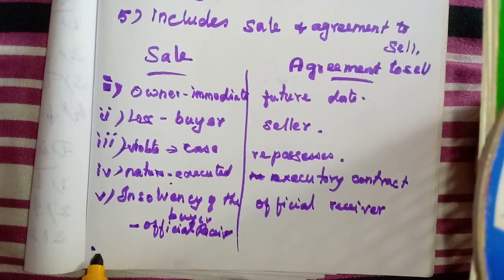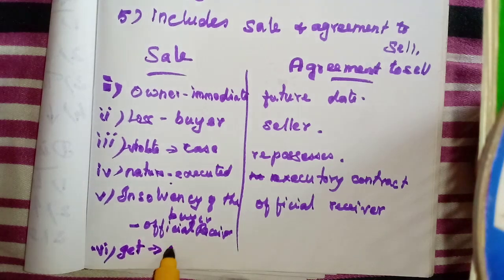Then the last one: if the seller becomes insolvent. In a sale, because the buyer has possession, if he has not got the goods from the seller, he can get the goods from the official receiver.